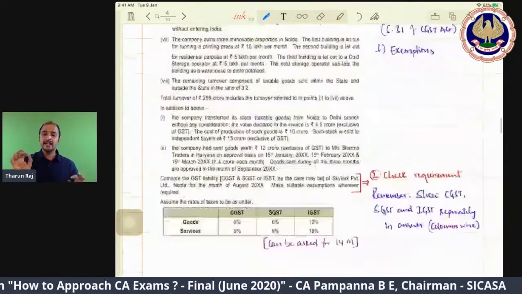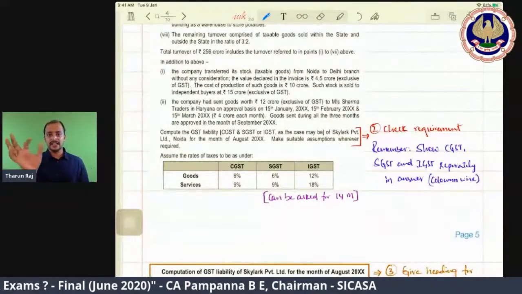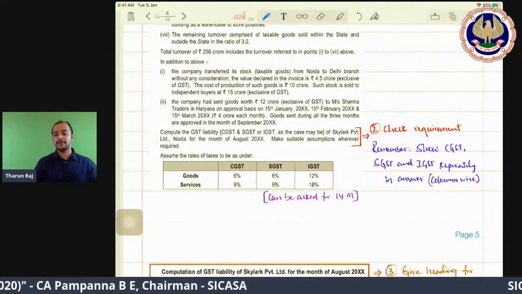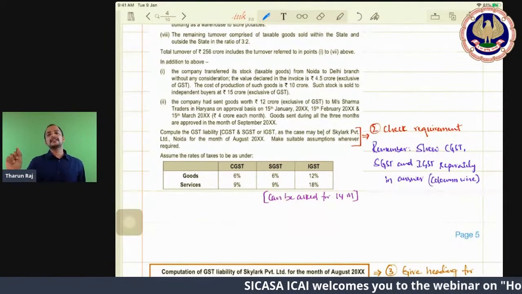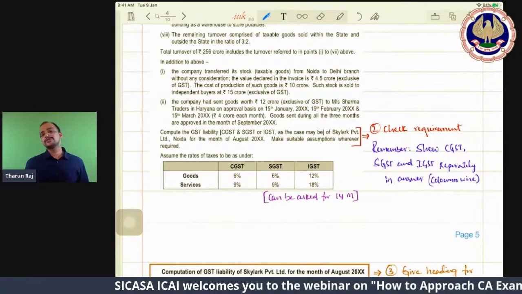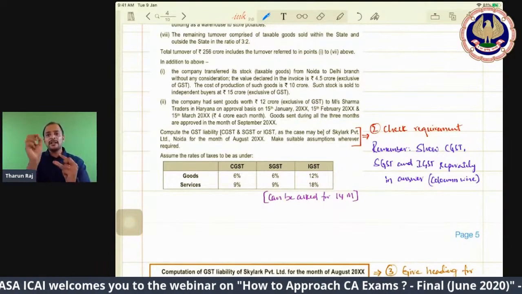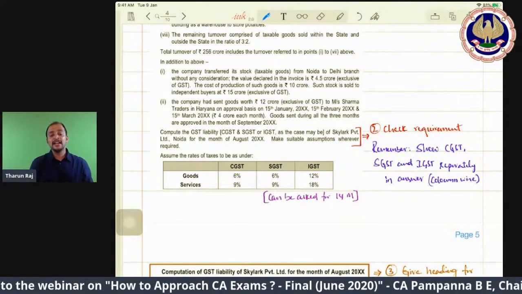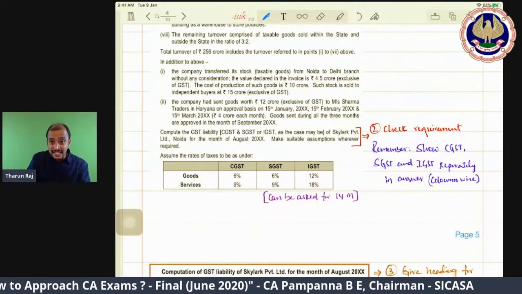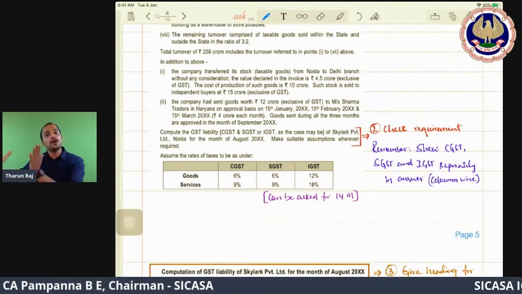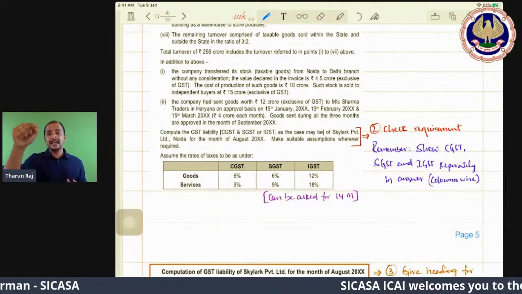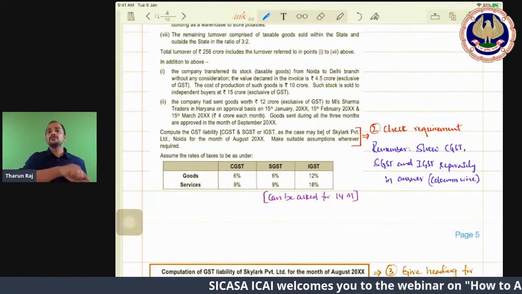Then second, as usual, the requirement. Here we need to compute GST payable. The commonly committed mistake is that whenever GST computation is there, students take the value, multiply it with the GST rate, and write it. But CGST, SGST or IGST should be shown separately, column wise, because that is asked in the question. Even if it is not asked, you need to do it that way.